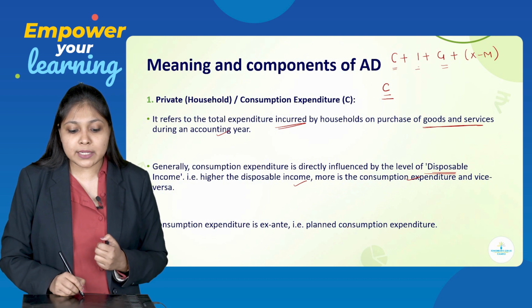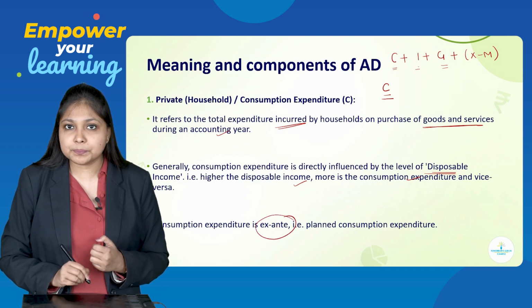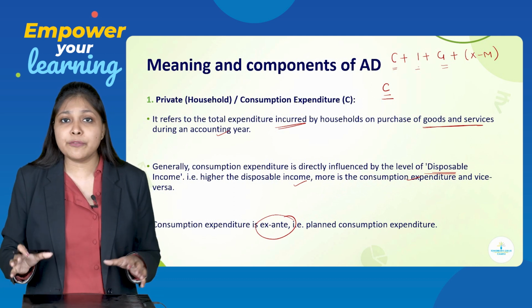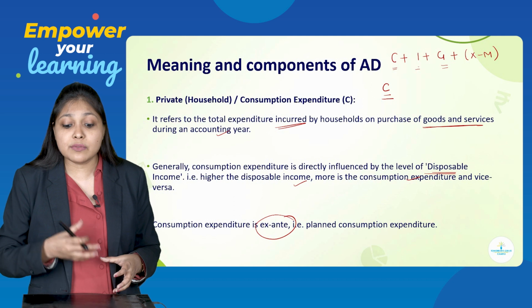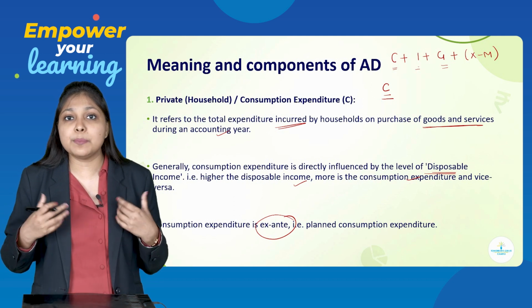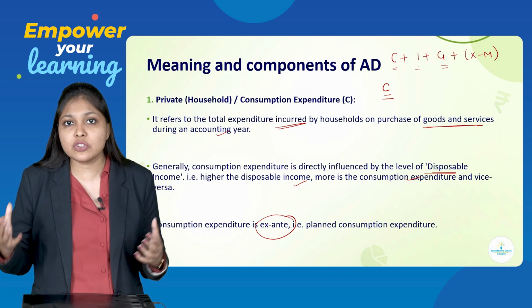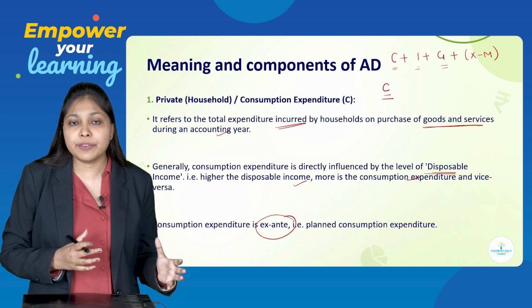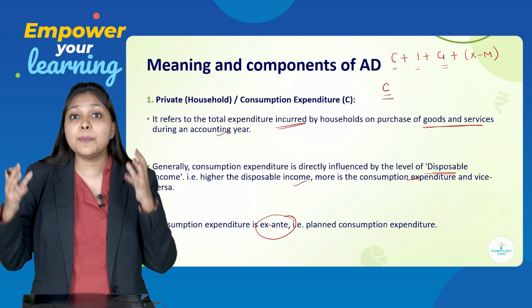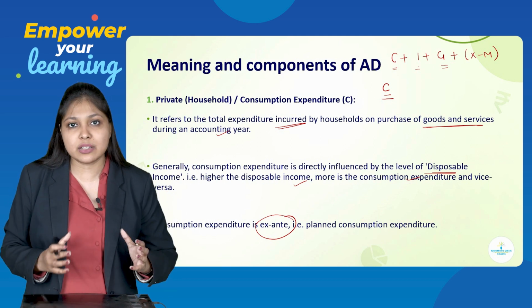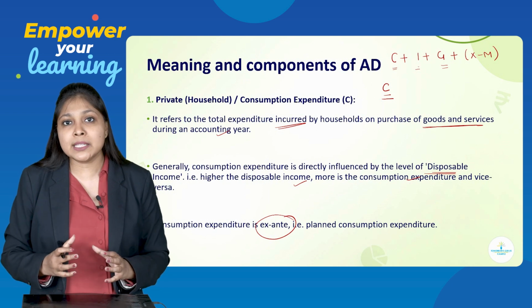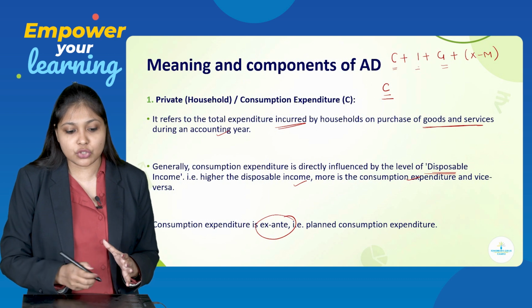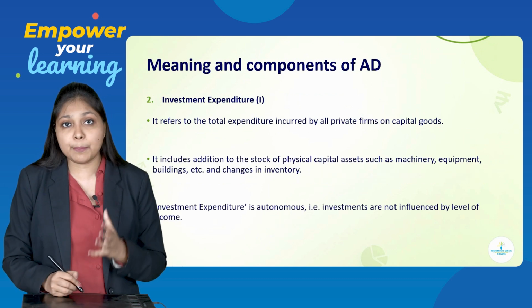So consumption expenditure is an ex ante concept. Now you are going to study further what is ex ante and ex post. As of now, just understand ex ante means which is planned, okay, which is just planned. It is not the actual expenditure, it is just a planned expenditure. So we already have studied in the meaning of AD that AD will include all the planned expenditure of the four sectors of economy. So consumption expenditure is also an ex ante concept, which is a planned consumption expenditure. So that is your first component of AD.